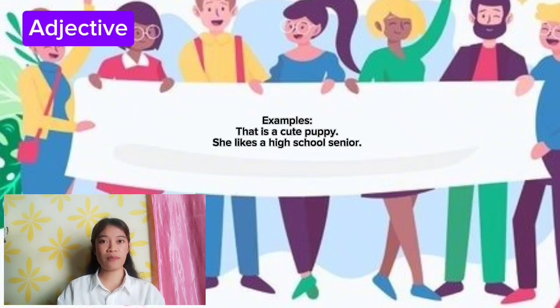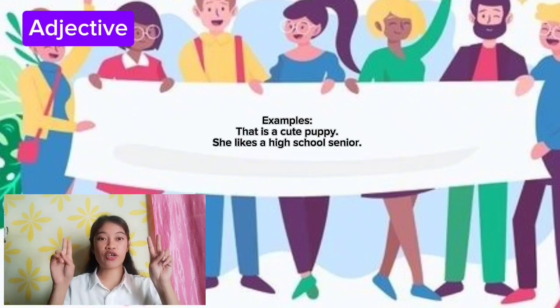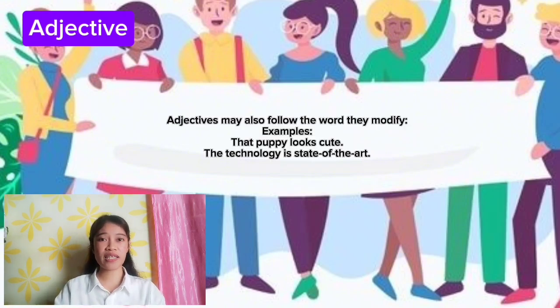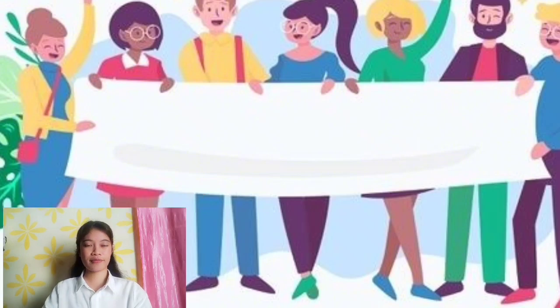For example, that is a cute puppy, and she likes a high school senior. Adjectives may also follow the word they modify. For example, the puppy looks cute, and the technology is state of the art.